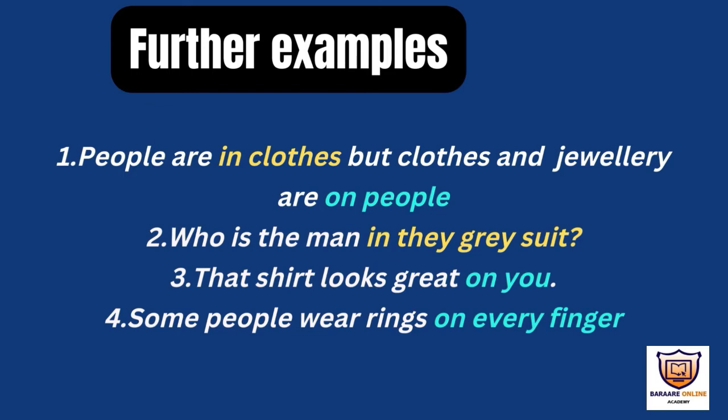Who is the man in the gray suit? The suit is a cloth, so it has three-dimensional spaces. So we are using in. Here we have, that shirt looks great on you. You is a person, and a person has two-dimensional spaces, so we are using on. Some people wear rings on every finger. So here we have a finger. The finger has height and base. So we should use on. Okay?